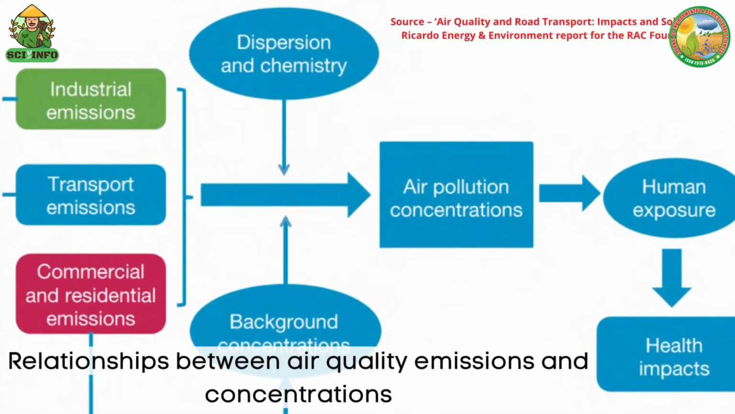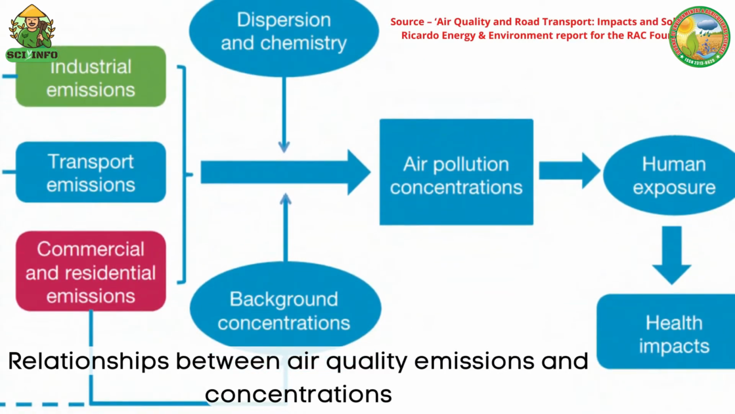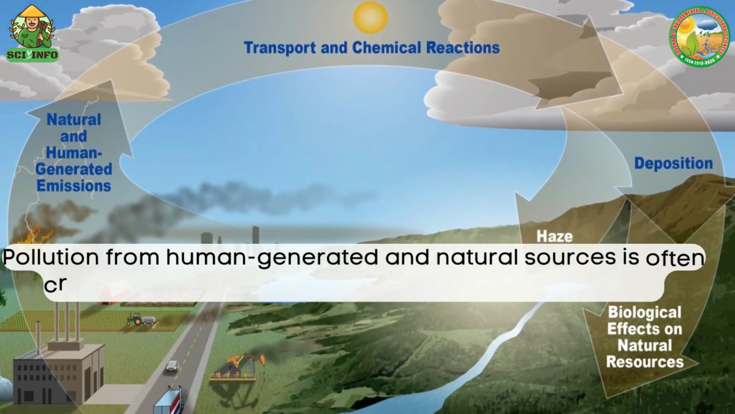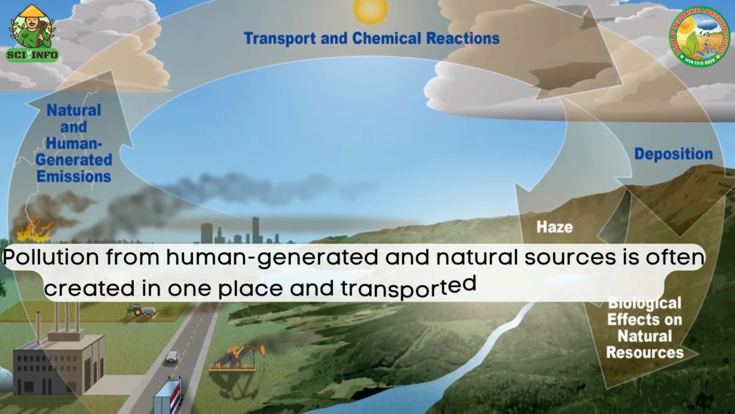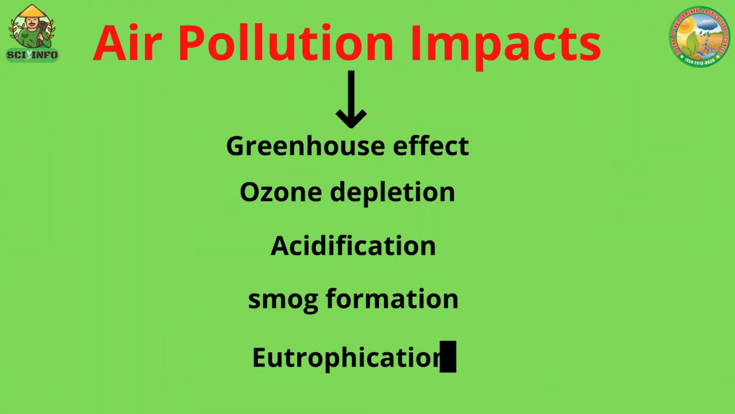Here is the complete diagram of relationships between air quality emissions and concentrations. Pollution from human-generated and natural sources is often created in one place and transported through the air. Sometimes chemical reactions in the atmosphere change pollutants before they are deposited. Air pollution impacts: first, greenhouse effect; second, ozone depletion; third, acidification; fourth, smog formation and eutrophication, etc.